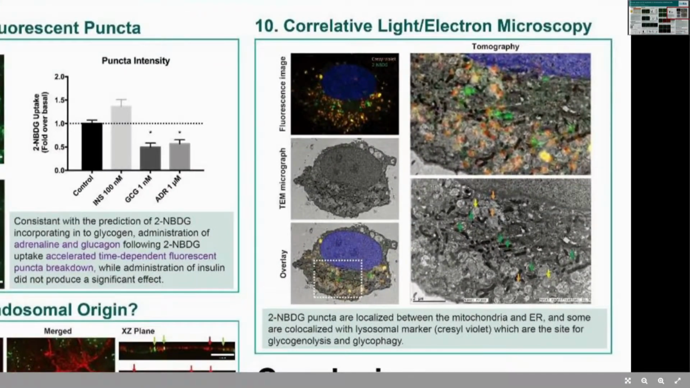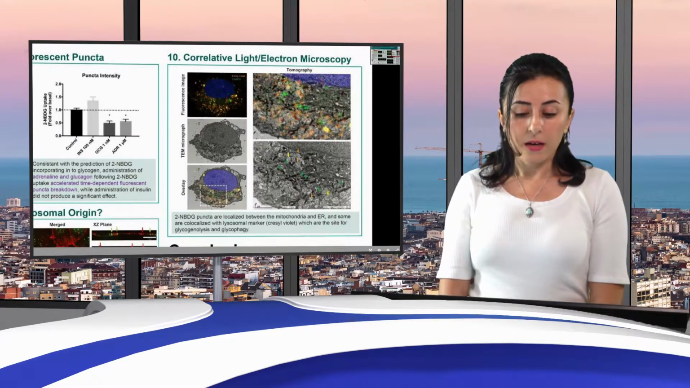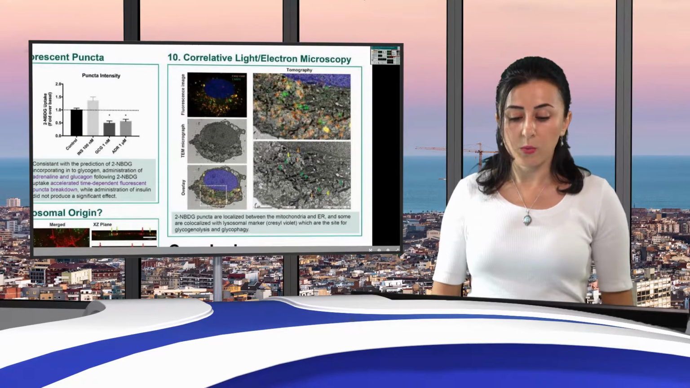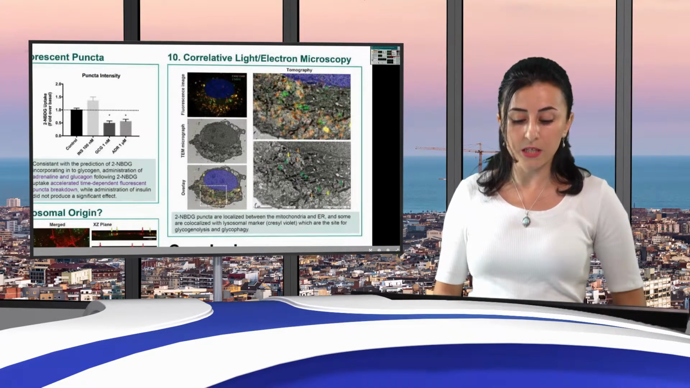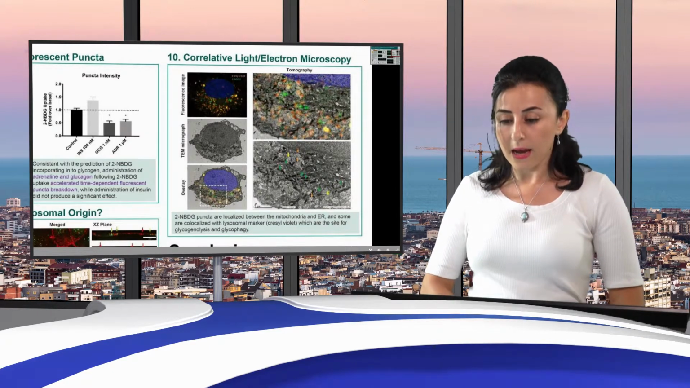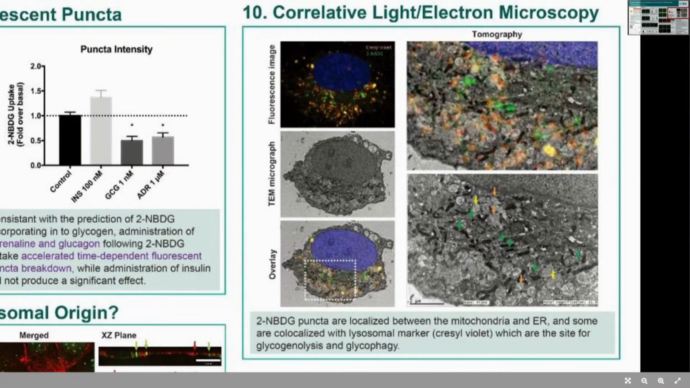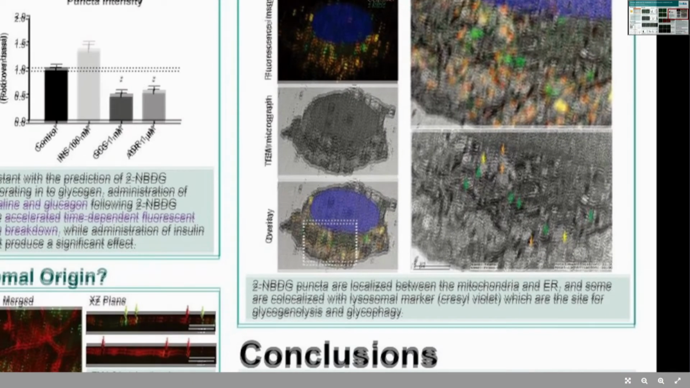The last data I would like to share with you is the correlative light electron microscopy. As you see, we imaged one cell per condition, and from the same cell the TEM micrograph was taken. Then we overlaid these two images and found out where our fluorescence is colocalized. If you see, 2-NBDG is colocalized beside mitochondria or the ER.